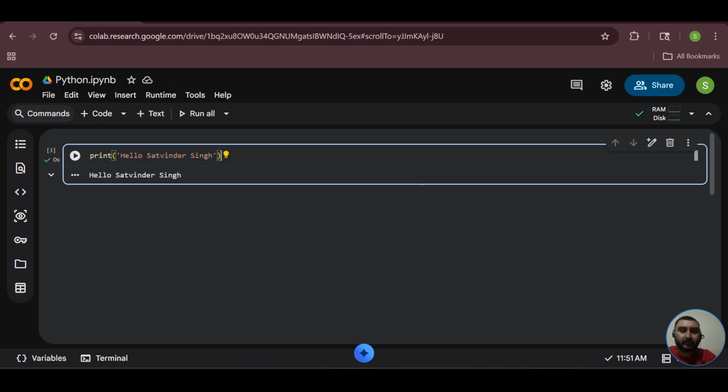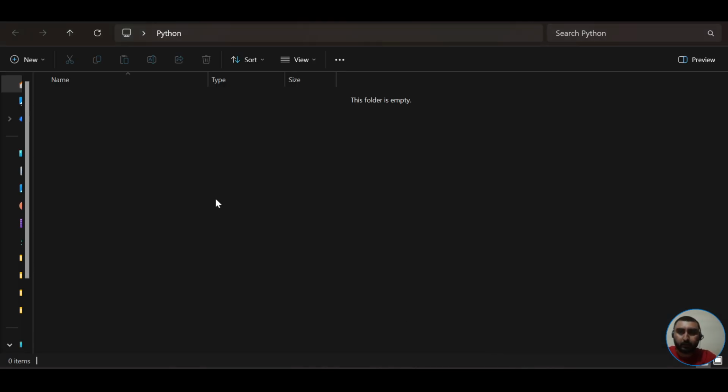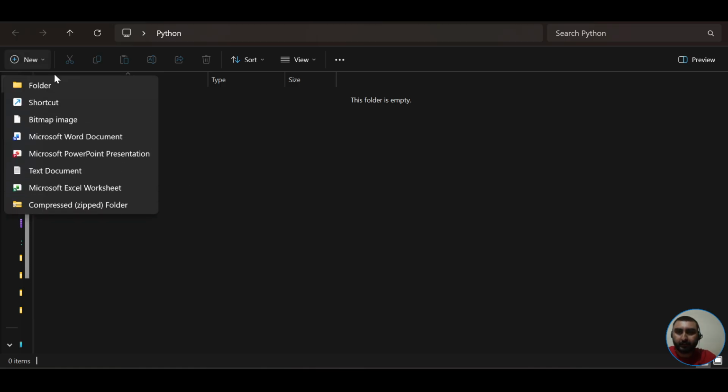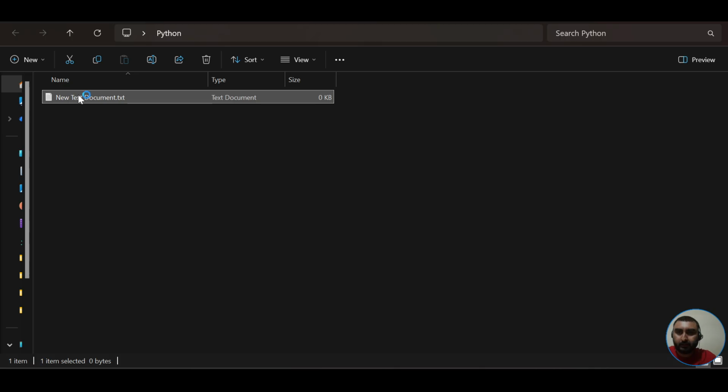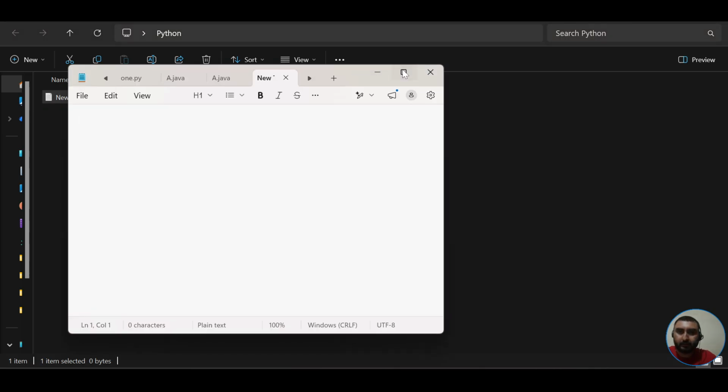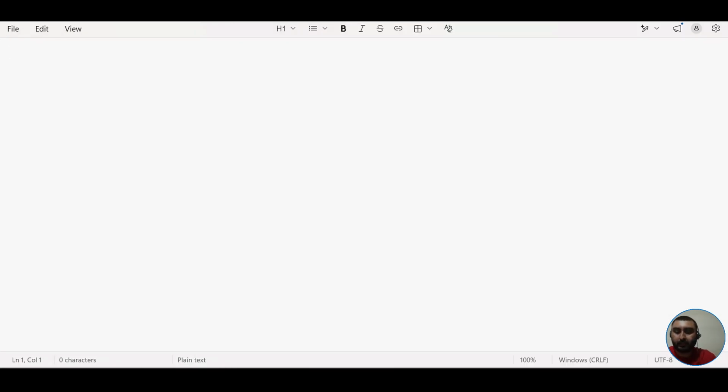Now, the same thing, if you want to get it with the help of Java code, for that also I'll do a practical here. Let me create a document over here, and here I'll write the code. See, class A. Now here I'll write public static void main.